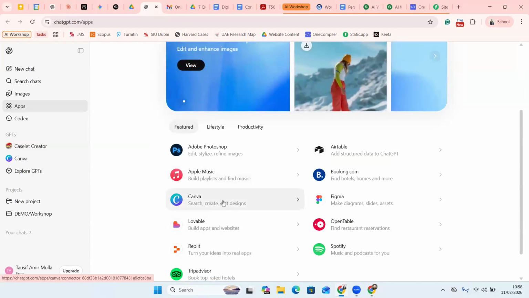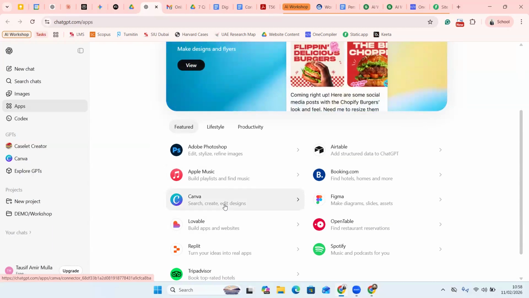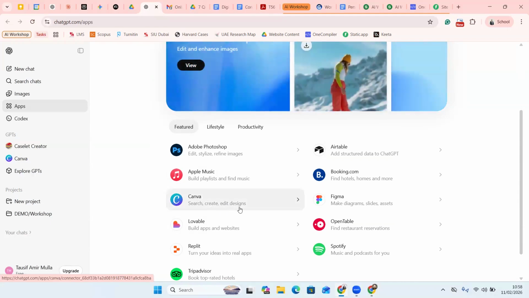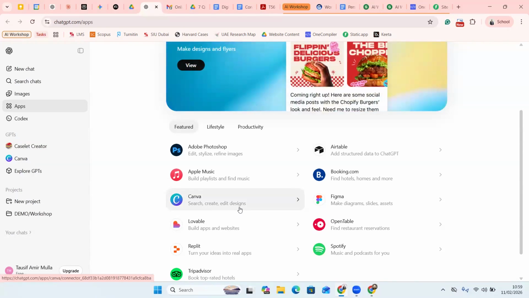If you have an account on Canva, click on it, it will automatically connect to Canva. Tell it through the ChatGPT prompt what design you want to make. I have personally tested this one. The results are not that great so far, but there's a way to play around with it, which we'll use in Gemini. I'll show you there. All right.